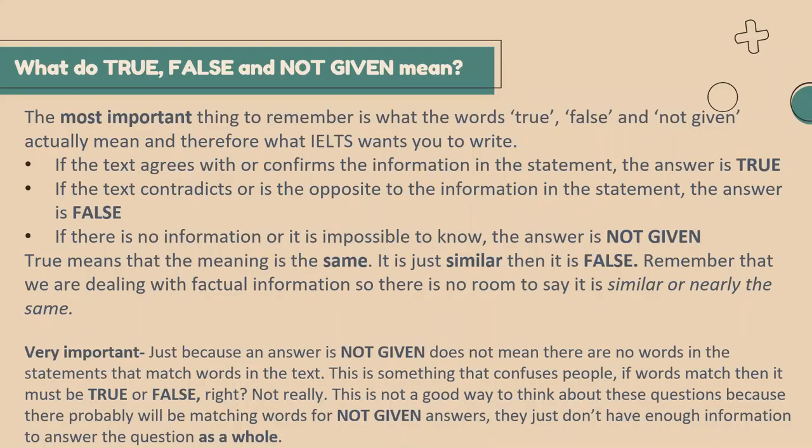If the information given in the statement and the information given in the passage contradict or are opposite, in that case your answer will be false.